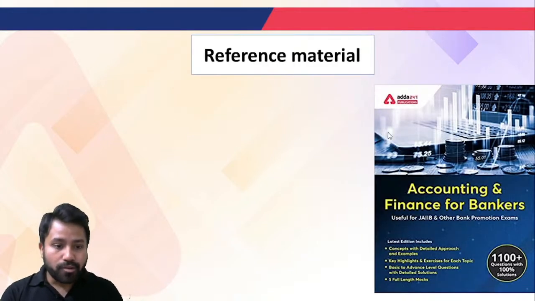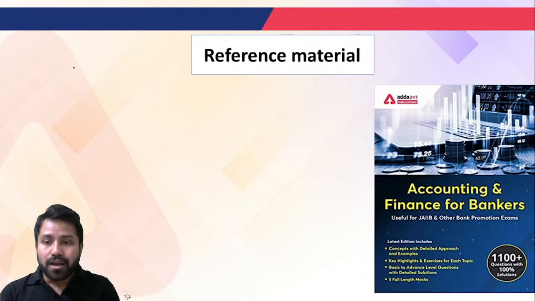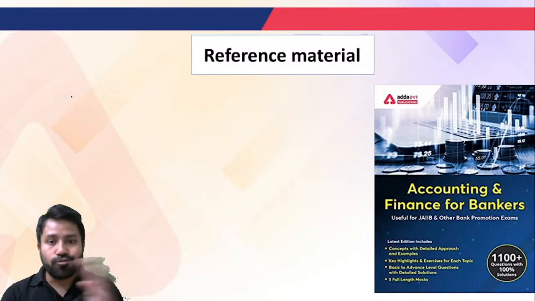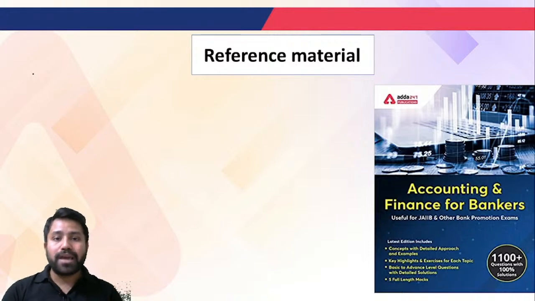Okay, so if I talk about accounting and finance for bankers, for the reference material, in this you are going to get the latest edition book. The very first thing, the concepts with a detailed approach, you are going to get key highlights for exercising for each topic, and 5 full length mock tests you are going to get in this book. So this also you can purchase. And this is the reference material that should be with you while you're preparing through the batches, or you are preparing on your own. You may have a Macmillan, or you may have an Adda 247 publication book.